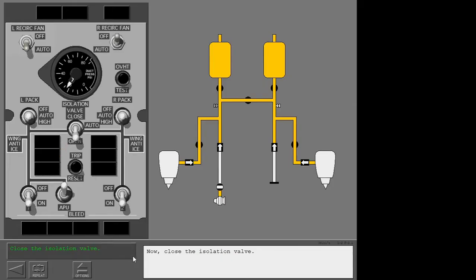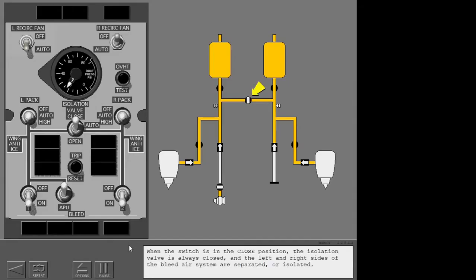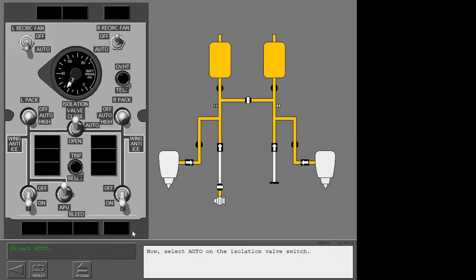Now close the isolation valve. When the switch is in the closed position, the isolation valve is always closed and the left and right sides of the bleed air system are separated or isolated. Now select Auto on the isolation valve switch.